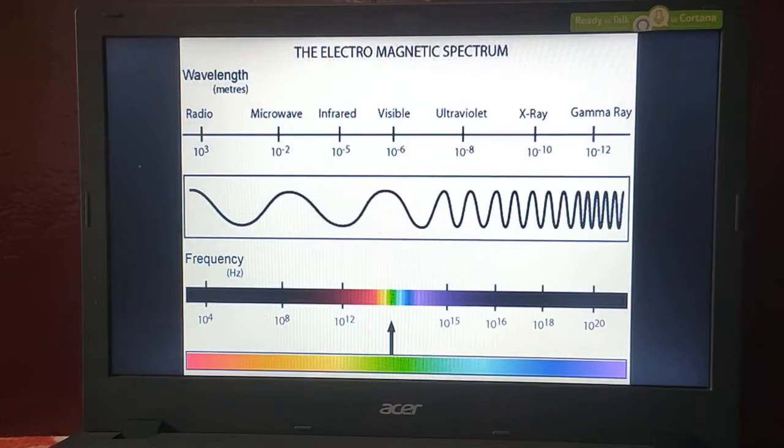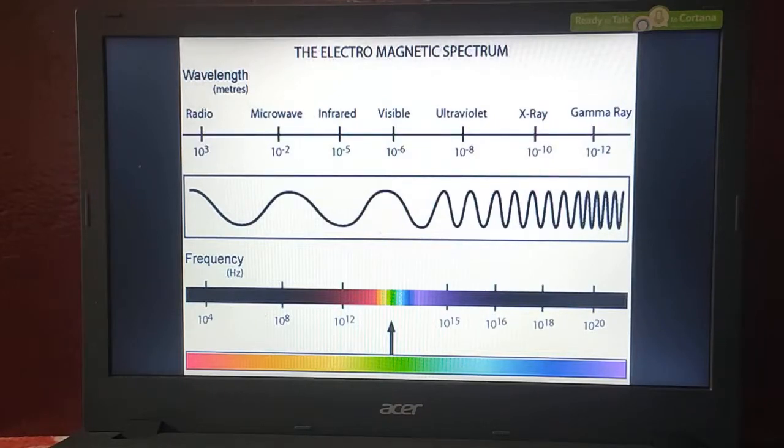Now, the most important concept of electromagnetic waves is visible light, because without the concept of visible light, it is not possible to see anything in this world. Without light, we cannot see anything in this world. That is why light is the most important concept of electromagnetic waves. These are visible light rays. The range is 400 nanometers to 700 or 800 nanometers.